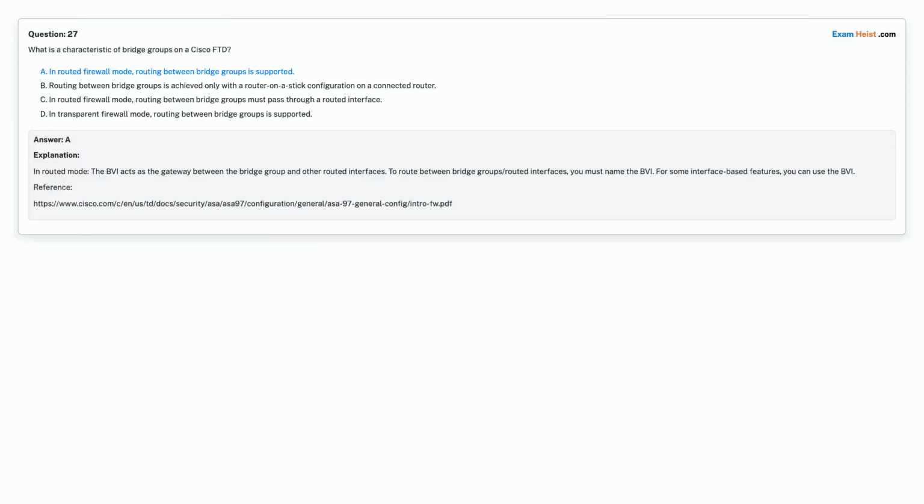Correct answer is Option A. In routed firewall mode, routing between bridge groups is supported.